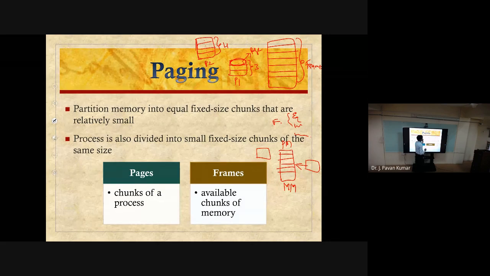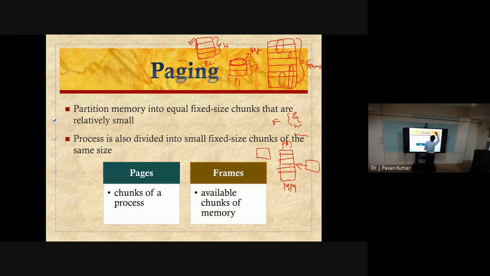Now what is the advantage of dividing like this? The process we need to load into main memory, suppose we have four pages in P2, those 4 pages can be loaded like 2 pages here, 2 pages here, or 1 page here, 3 pages here.